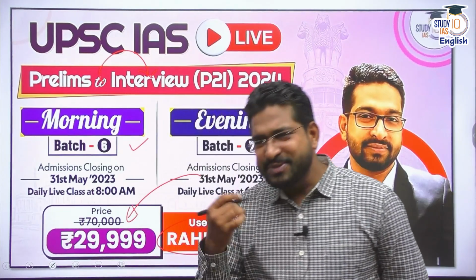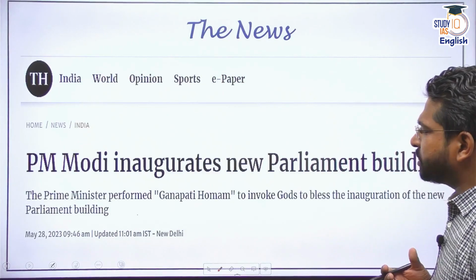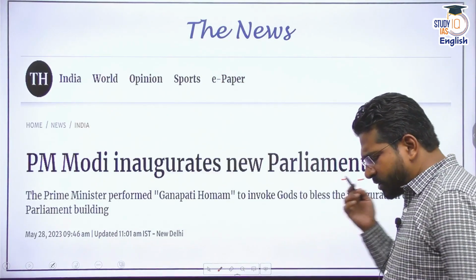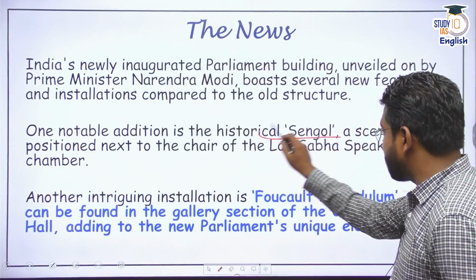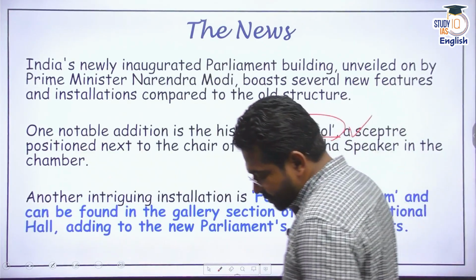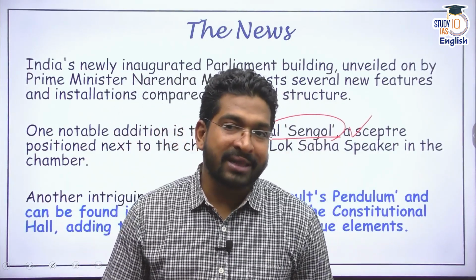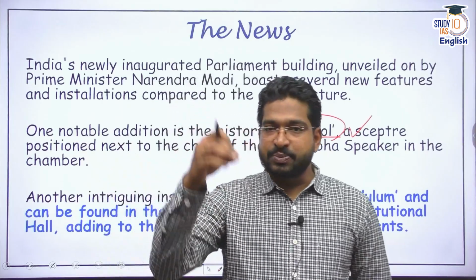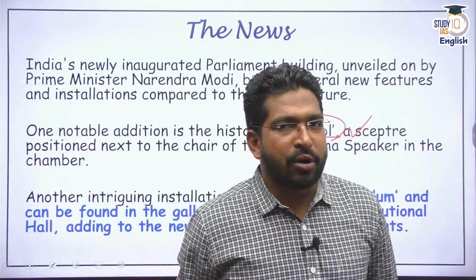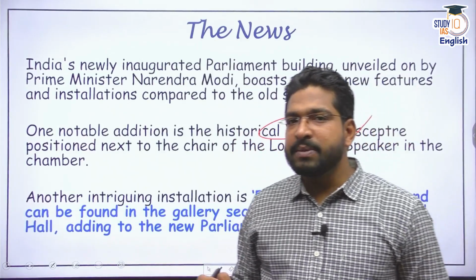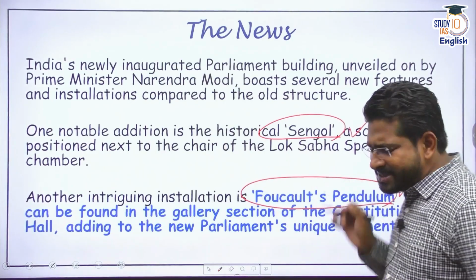Right. Let's begin our discussion. As I told you, the news is that recently Prime Minister Narendra Modi inaugurated the new parliament building, and we all saw the ceremony. The focus, as I told you, was on the historical Sengol, a scepter that represented the transition of power from British to India. It was installed in the Lok Sabha hall beside the speaker's chair. But along with this Sengol, there is something else installed in the new parliament building, and that is Foucault's pendulum. So what is this? Why has this been installed?